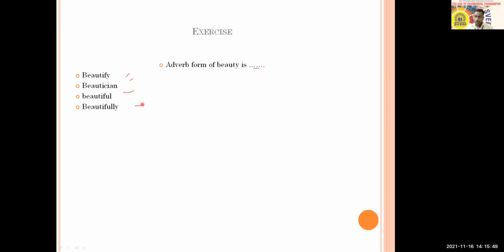Yuvraj, Shubham, Arbaz, Samadhan, Swapnil, Viresh Kumar, answer this question. Sachin, Yogesh, Sunil, Shubham, Poonam, Anjum. Adverb form of beauty.